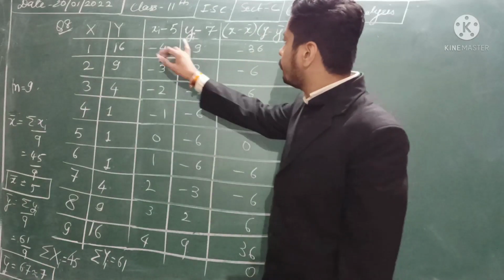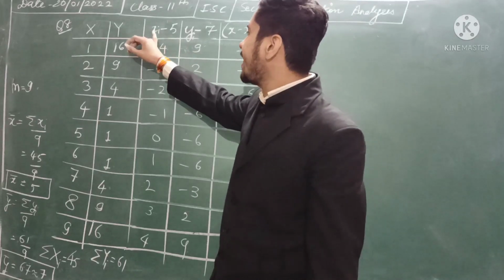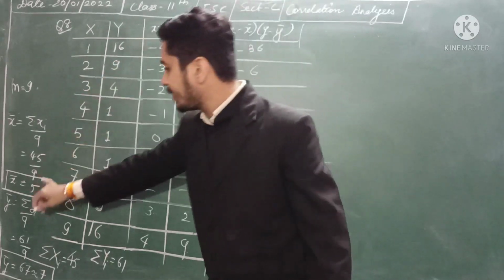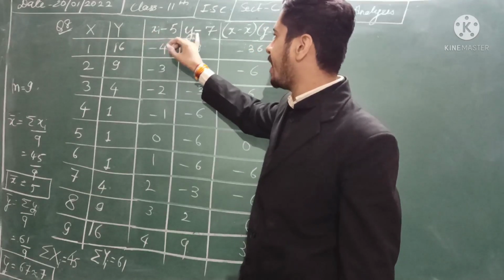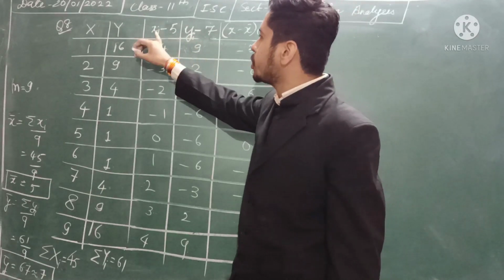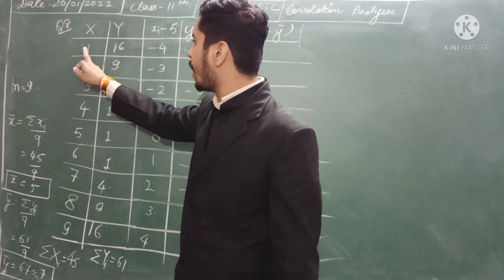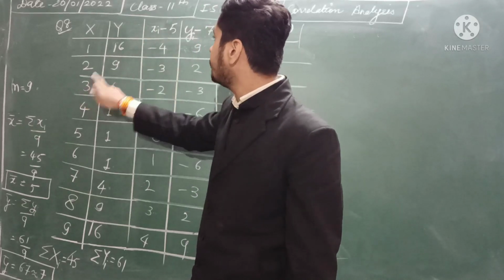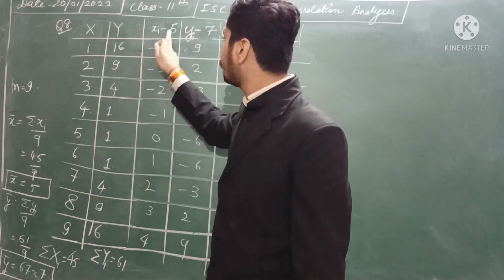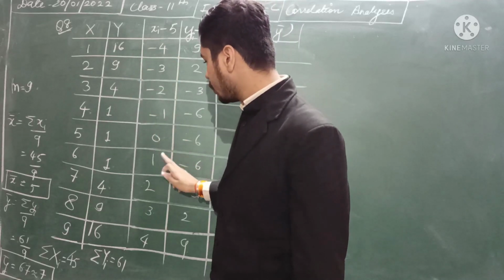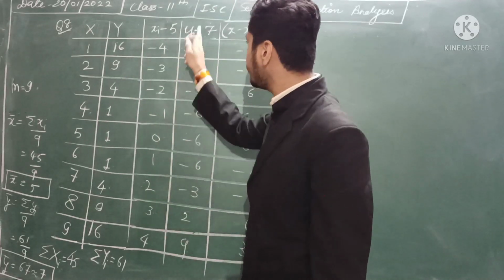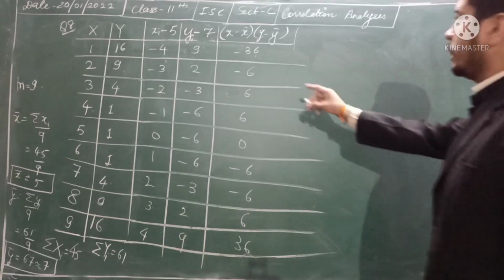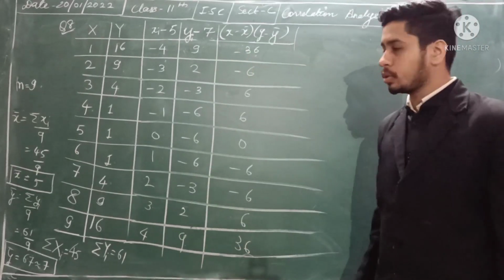Okay, so we need to find two columns, that is x minus x bar, in place of that I am writing 5, and y minus y bar, which is 7. So xi minus 5: 1 minus 5 will give you minus 4, 2 minus 5 is minus 3, 3 minus 5 is minus 2, 4 minus 5 is minus 1, then 0, 1, 2, 3, 4. Similarly, you go for the yi also.